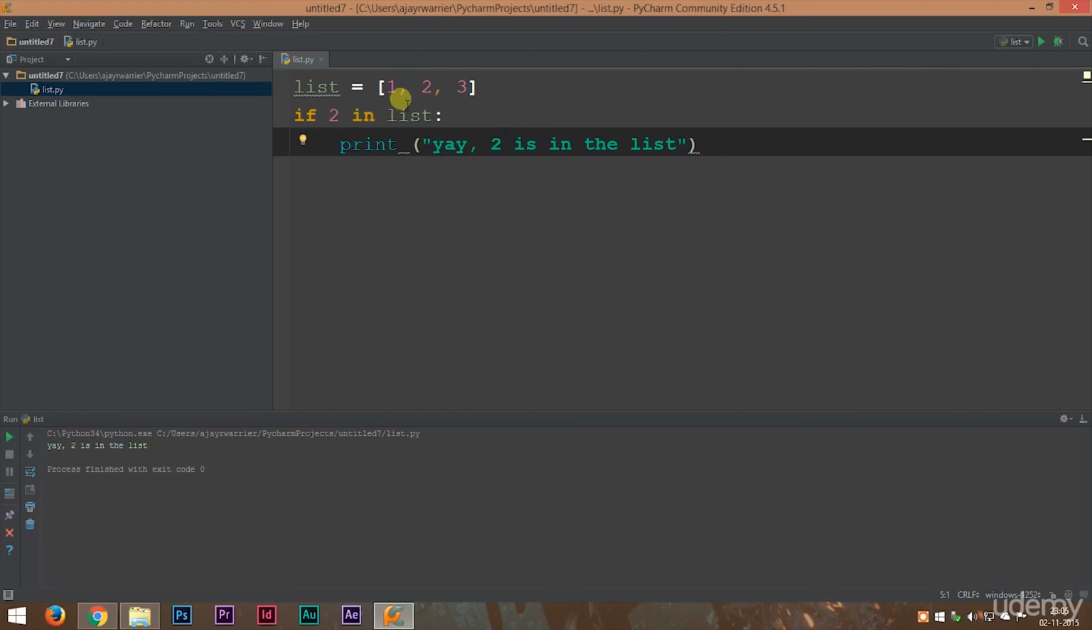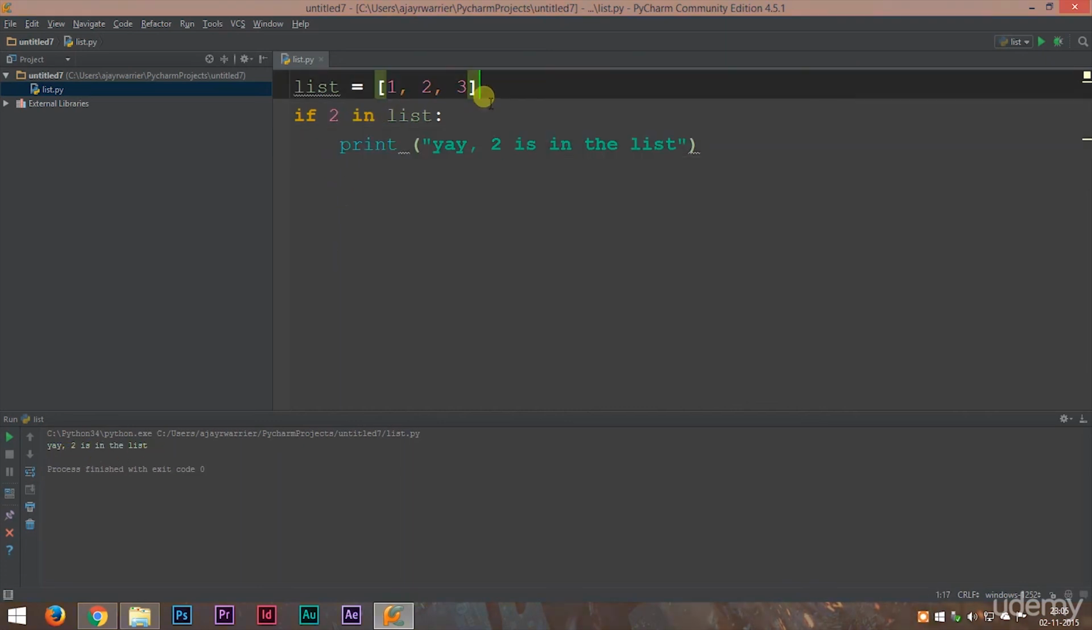So in this case, we made a list of 3 numbers. And if 2 is part of that list, it will print, "Yay, 2 is in the list." So this is how we can use conditional statements in list. That is a very fun feature about list, and this can come very handy at times. So basically, if the element is part of the list, then the condition body will be executed. In this case, it will print out, "Yay, 2 is in the list."